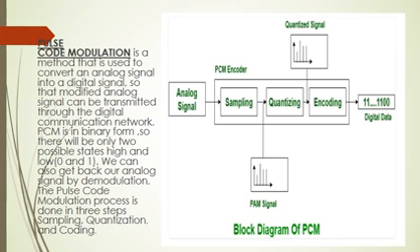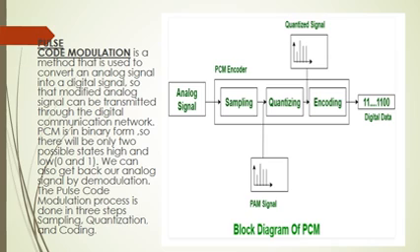As we discussed, maximum information lies in the analog format, and digital modulation or digital transmission has many advantages over the analog transmission method. So firstly, our requirement is the conversion of data from the analog to the digital format. Pulse code modulation is the method used to convert an analog signal into a digital signal, so that the modified analog signal can be transmitted through the digital communication network.